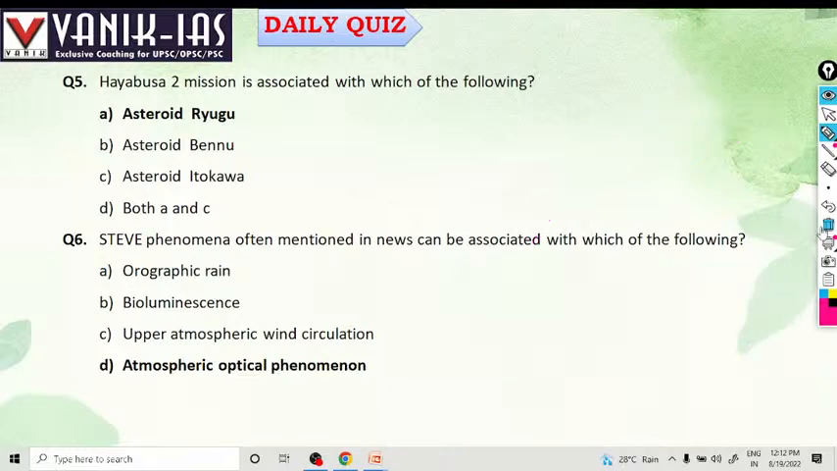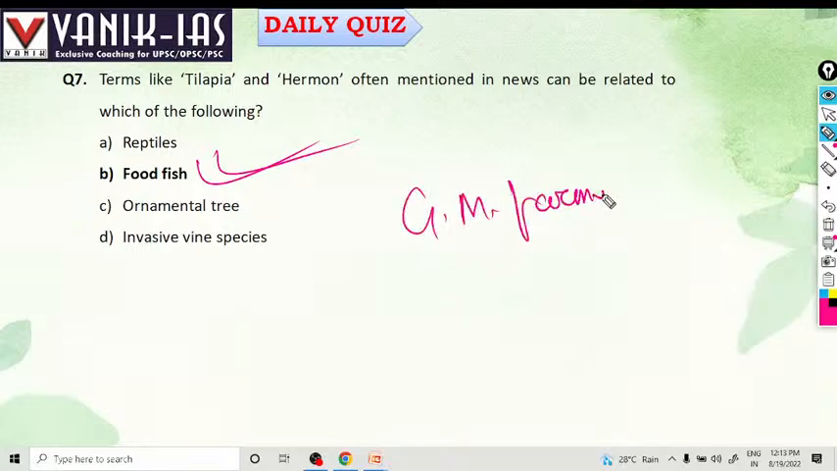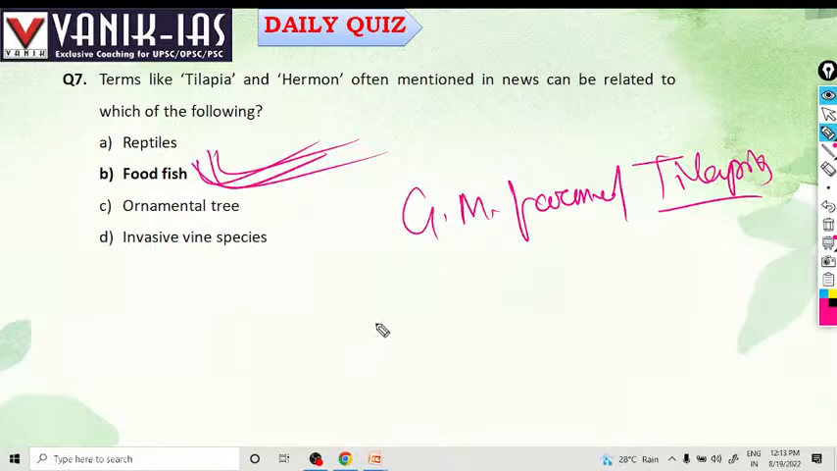Next, the terms tilapia and hormone are often mentioned in news. They are food fish, widely cultivated. These are genetically modified farmed tilapia. They are the food fish that are widely cultivated in regions of